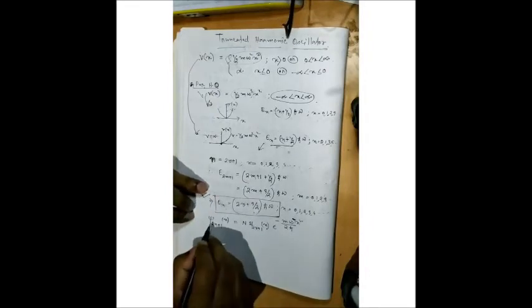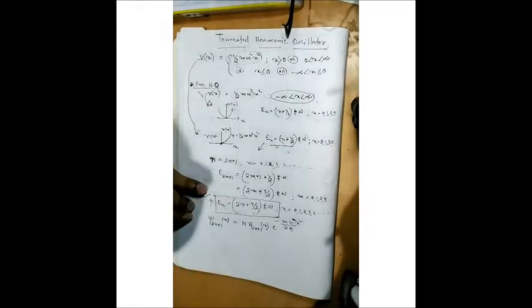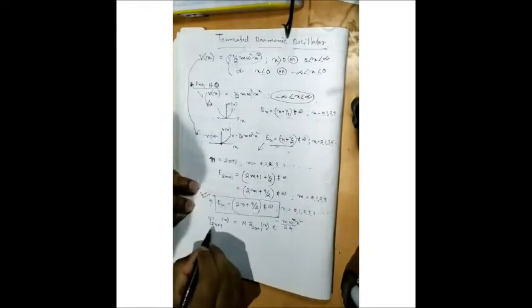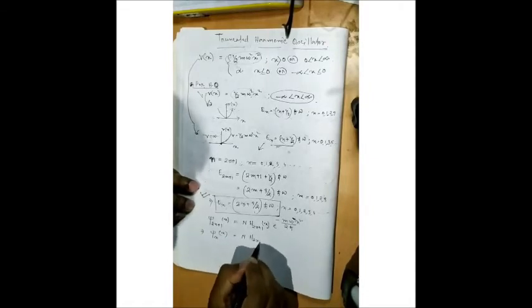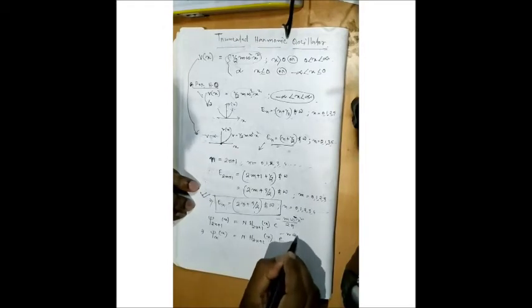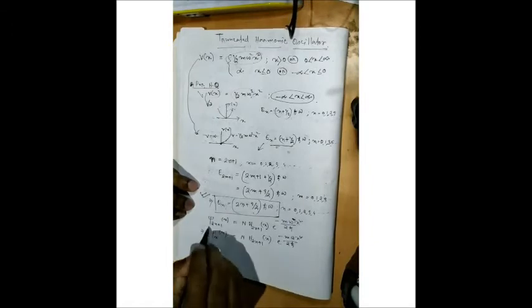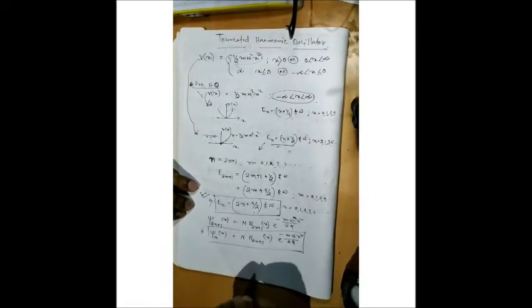Or this value, this left hand side I can write as the nth state, so I can write psi n(x) equal to N (2n+1) x e to the power minus m omega x square upon 2 h cut. So this is our final wave function of the nth state.